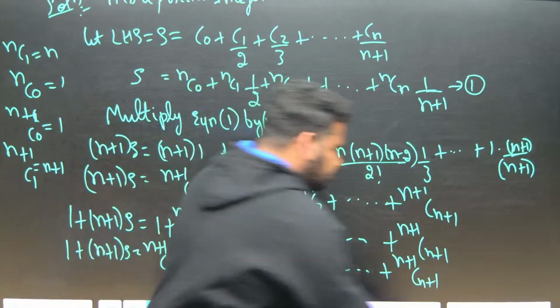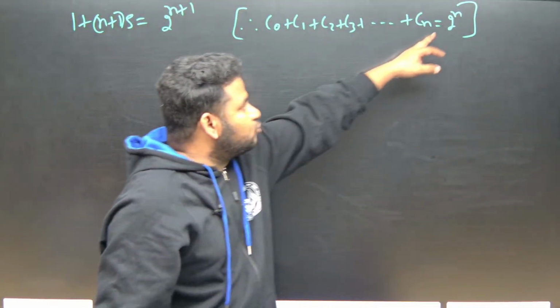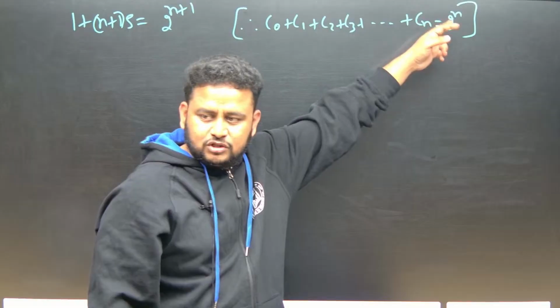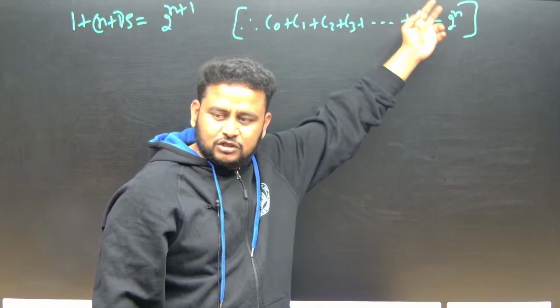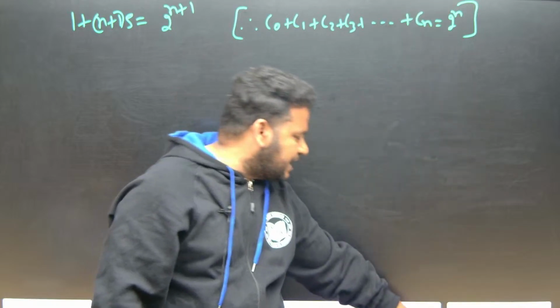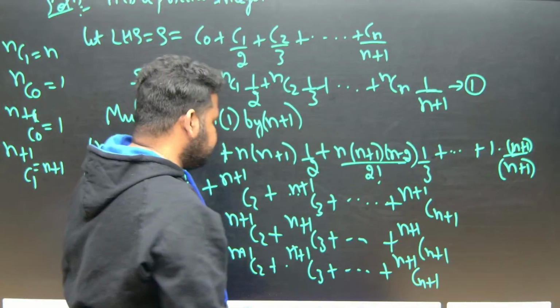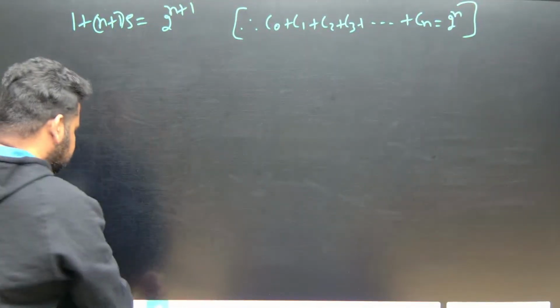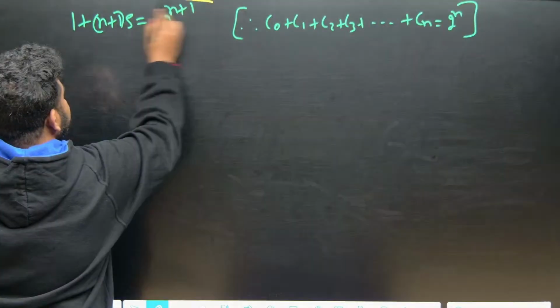So see here, if it is n, 2 to the power of n. If it is n plus 1, 2 to the power of n plus 1. If it is n plus 5, 2 to the power of n plus 5. If it is n plus 100, 2 to the power of n plus 100. So here we have 2 to the power of n plus 1. So this value will become 2 to the power of n plus 1. Very important step, this is my key step.